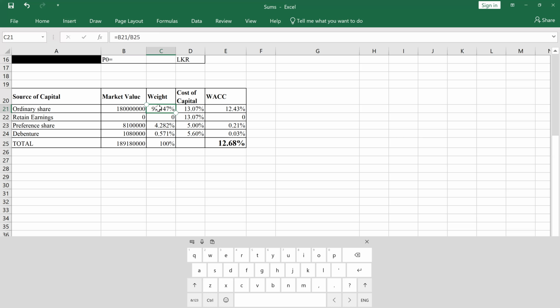The market value of ordinary shares we have also identified. So to calculate the weight, the market value of ordinary shares needs to be divided by the total market value of all these sources. Then you can get this answer.